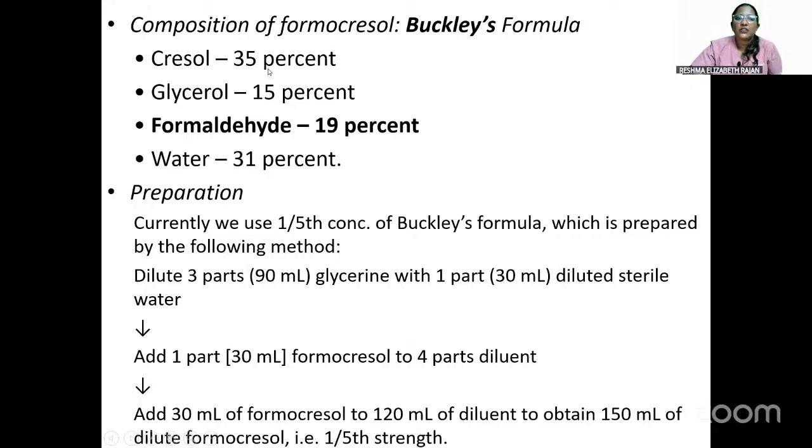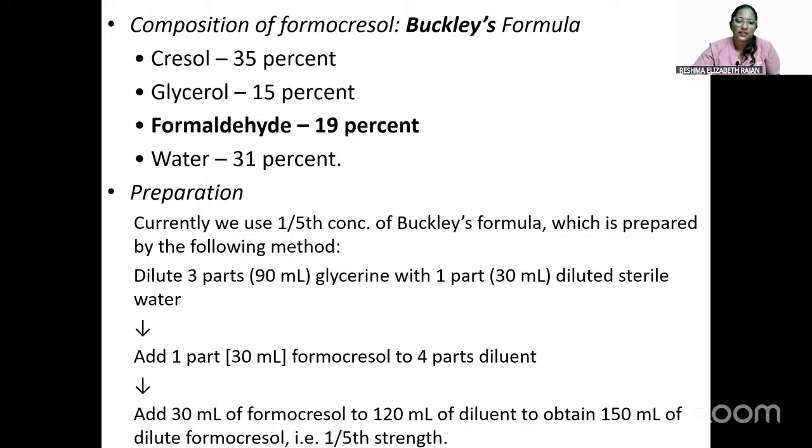So the composition of formocresol in Buckley's formula: cresol is 35%, glycerol is 15%, formaldehyde is 19%, and water is 31%. For preparation, we use a 1/5 concentration of Buckley's formula. We dilute 3 parts of glycerin with 1 part of sterile water, then add 1 part of formocresol to the 4 parts diluent.